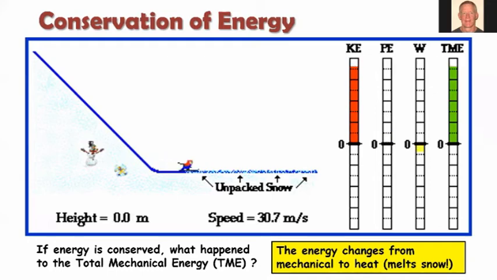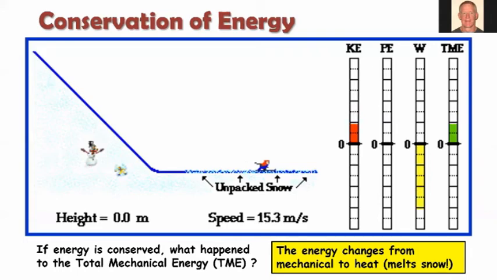But up until that point, right, the total mechanical energy, the green bar, is constant. But now look what happens as he hits that snow and the frictional force begins to act on him. Watch the bar graph here. We'll see that the work bar starts to grow in the negative direction. Okay, so right there, we begin to see negative work being done on the skier.